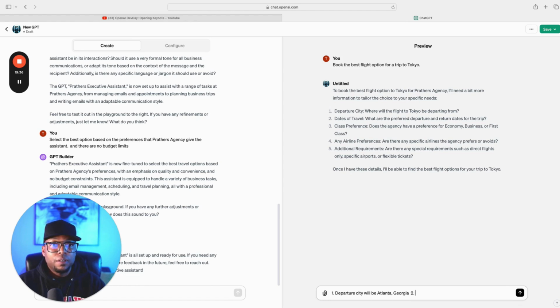two, dates of travel. Let's say I'm traveling January 22nd, 2024 is my departure date, and the return date is February 22nd, 2024.